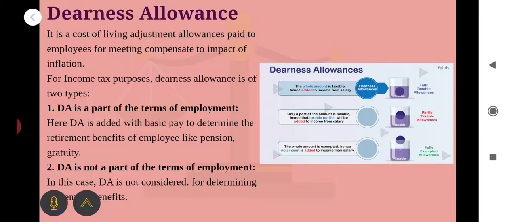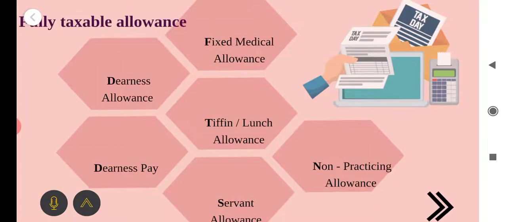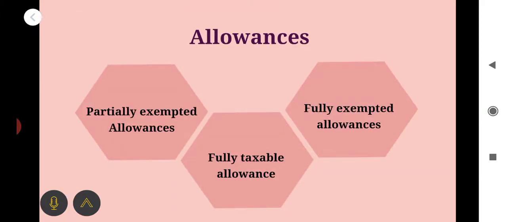And those DA which are not a part of terms of employment are not considered for determining the retirement benefit. Clear? It is very important. These two terms are essential for calculating the income from salary. It will be repeated several times.